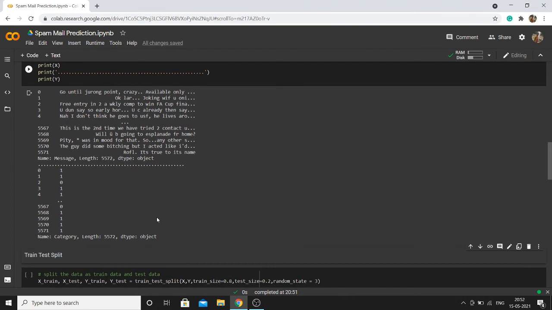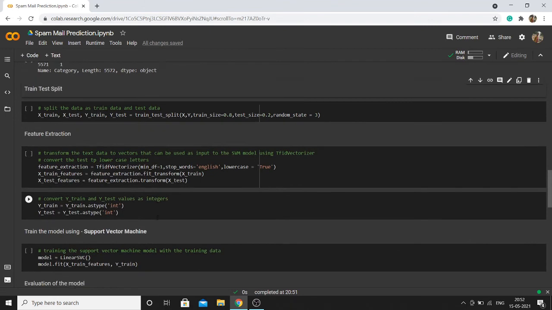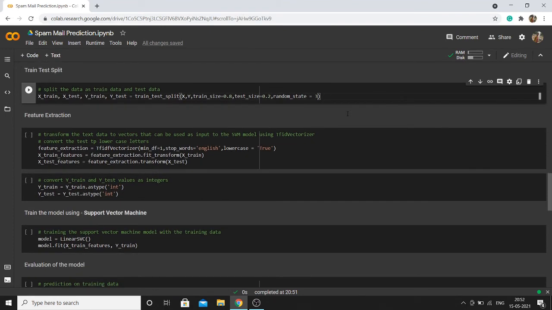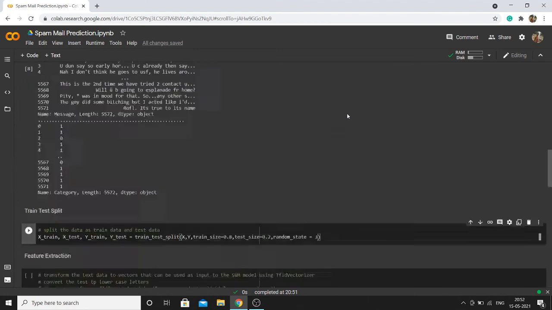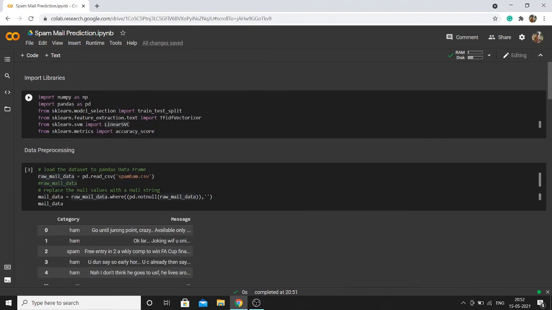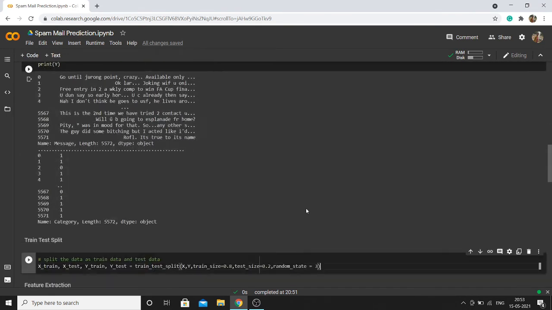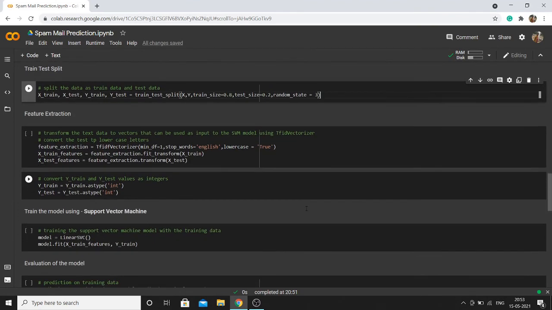Next, I'm using train test split. For that I have imported train_test_split from sklearn.model_selection. With its help, I'm going to make X train, Y train, X test, and Y test, split the sets, and train the model. Here I'm going to split the train and test data.